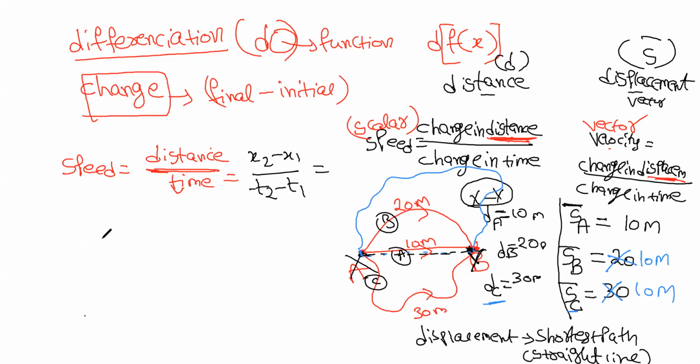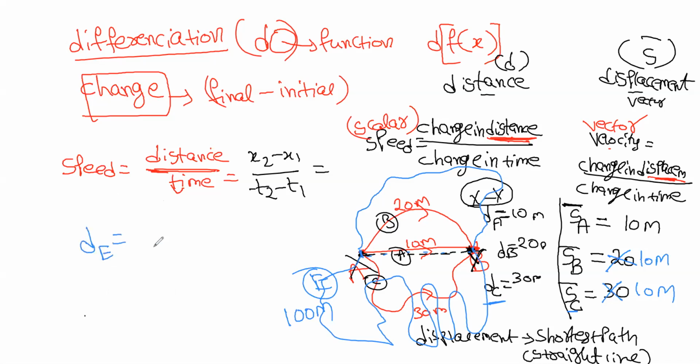Now, if he takes this very long path of, let us suppose, 100 meters, path E. What is the distance traveled when he takes path E? The length of it, 100 meters.